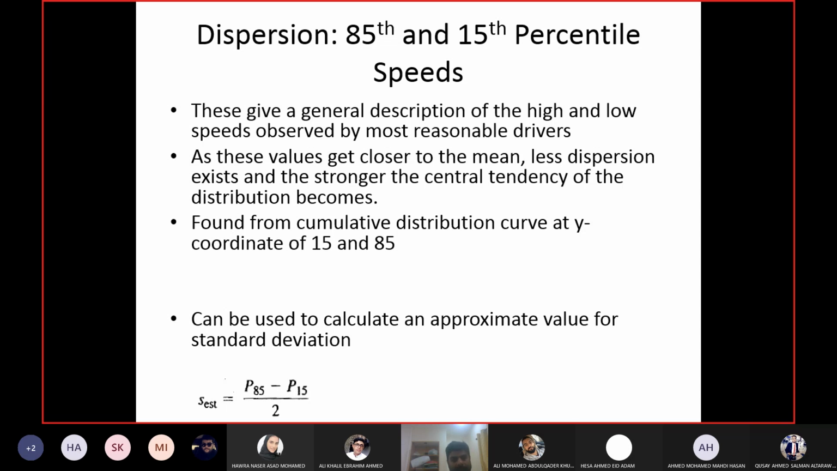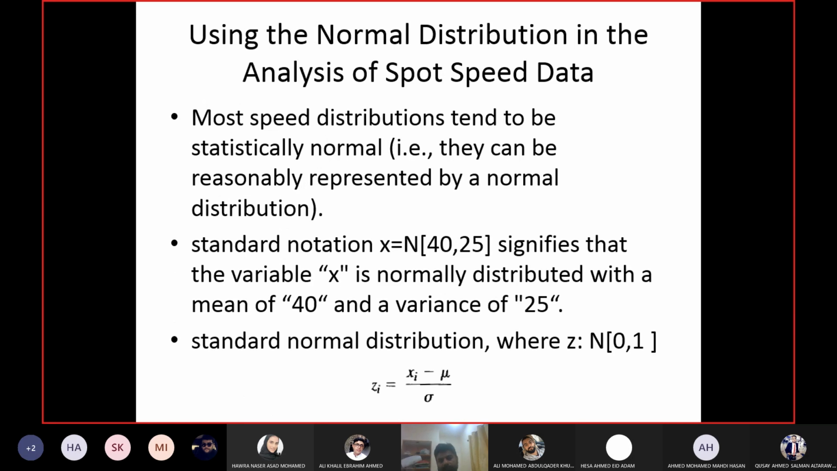Whenever the full data set is available with the speed groups and their frequencies, you must go for the first equation, the one which we used in the last lecture. So this one is only to be used for the case where the data set is not there.